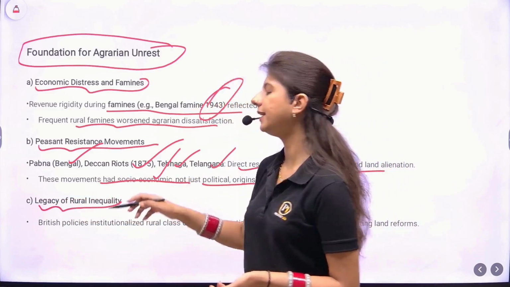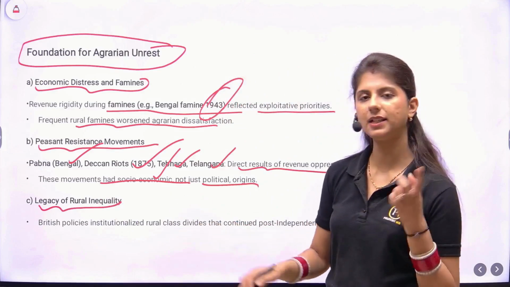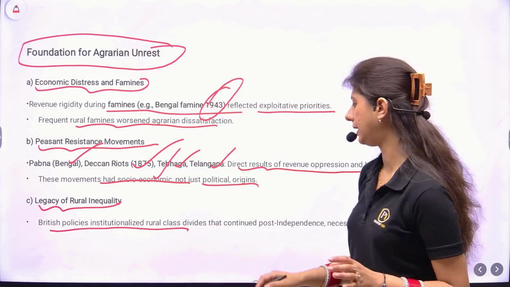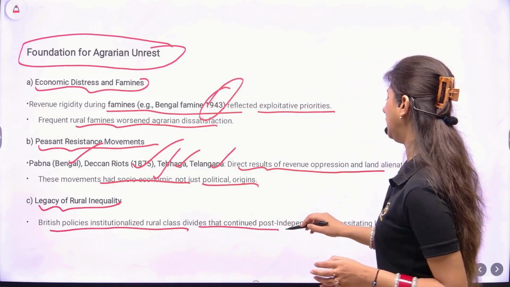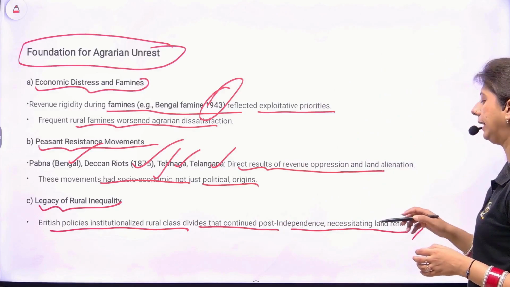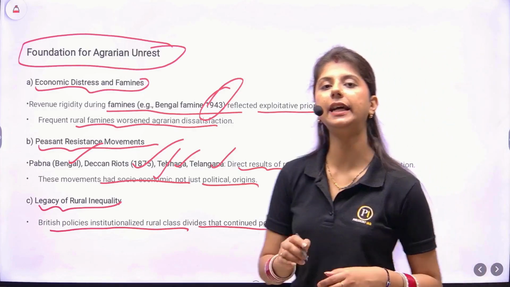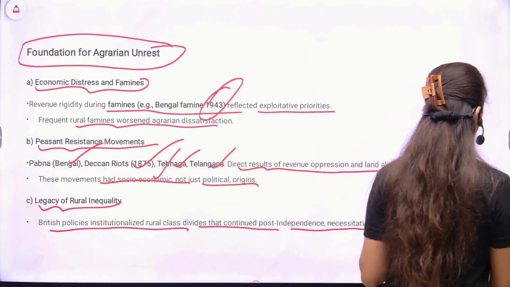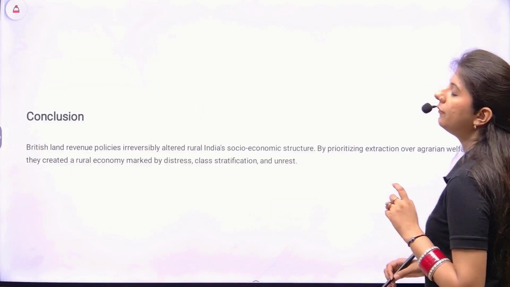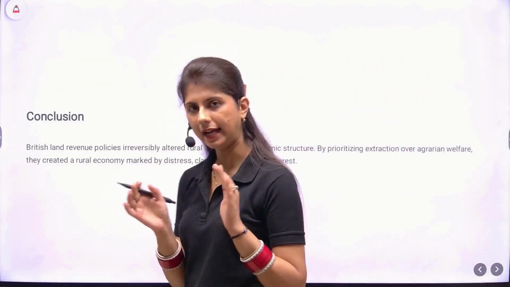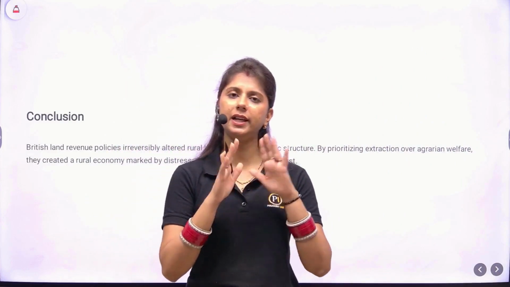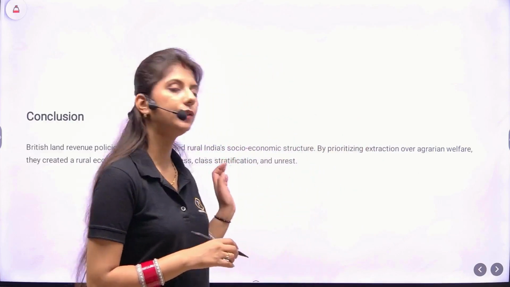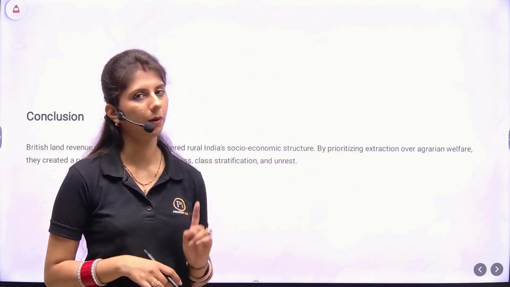Next up, the legacy of rural inequality. Again, this term has been mentioned in the terminology chart. British policies institutionalized rural class divides that continued post-independence, which necessitated land reforms after independence. So the points to be noted here are: we have addressed all the aspects, we have used a very clear structure, we have not breached the word limit, and we have used subject-specific terminology.